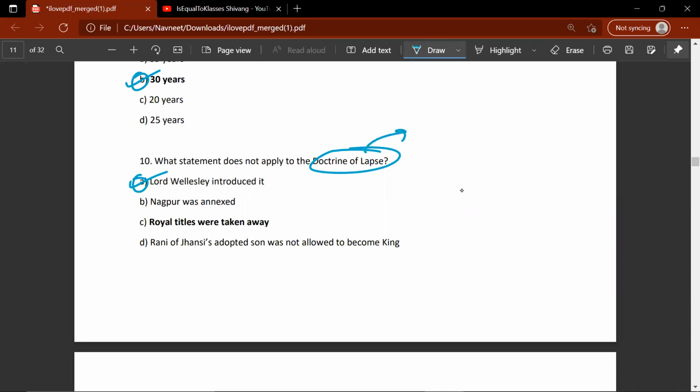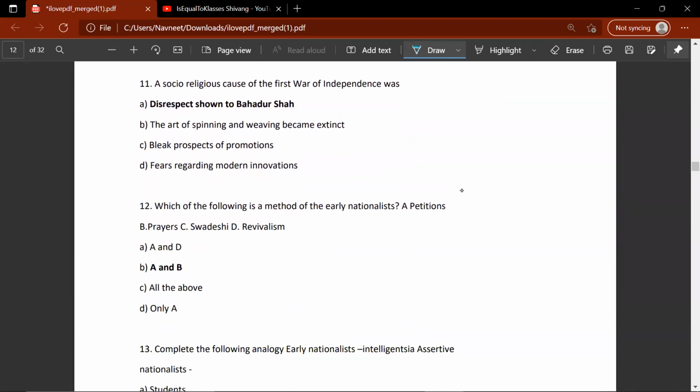Doctrine of lapse was introduced by Lord Dalhousie. It wasn't introduced by Lord Wellesley. Dalhousie. Moving on to the next question. A social religious cause of the first war of independence was disrespect shown to Bahadur Shah because it hurt the feelings and sentiments of the Muslim people.